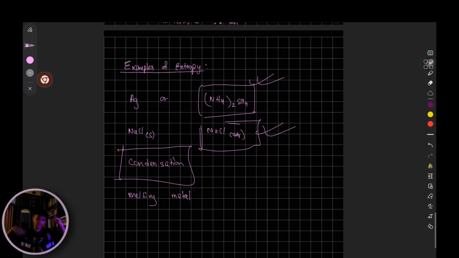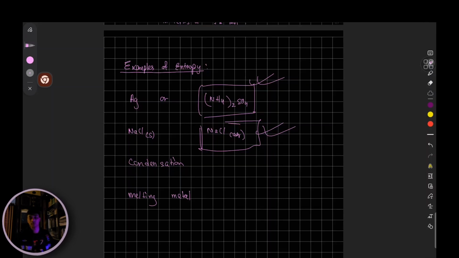But in general, you can just consider that the particles are more blocked out. It doesn't have too many positions to occupy, which is why its entropy decreases. It is in a state of less randomness, less distribution, which is why entropy will decrease. Okay, fair enough. So condensation, entropy decreases.